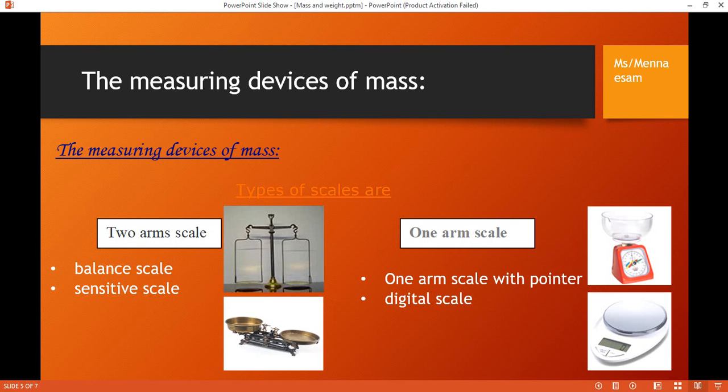That's right. Okay. And also there are one arm scales such as digital scales like that, and one arm scale with pointer, and this is the picture for it. What do you think? Digital scale for small masses or large masses? Digital scale for small masses. That's right. What about one arm scale with pointer? Suitable to measure large masses.